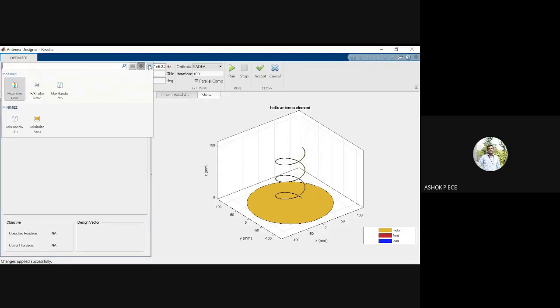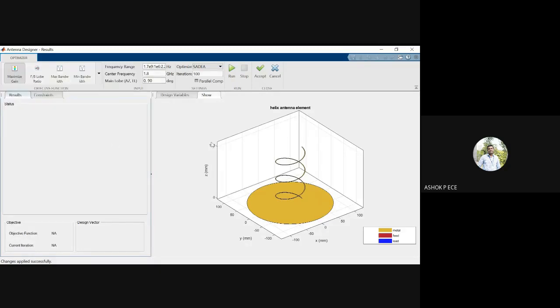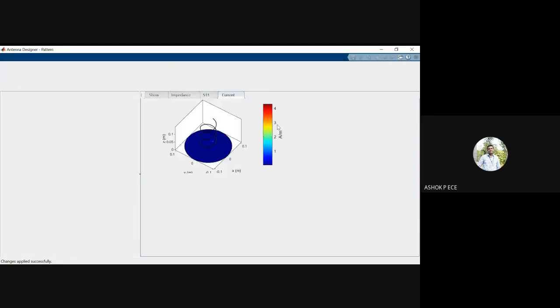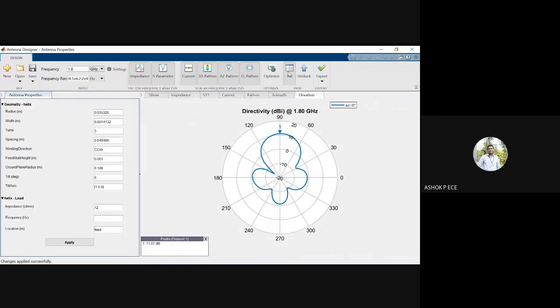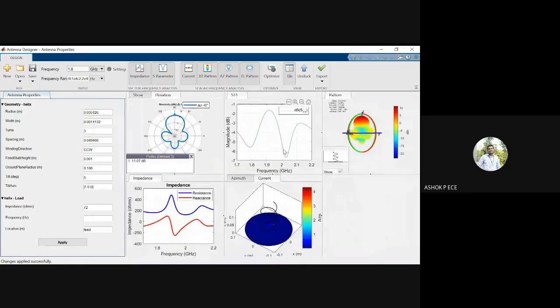So you can have only S11. The S11 is only a major portion of your thing, right? So you have to go for other parameters also. This is all about the antenna parameters. So we have taken one helical antenna for design. You can export all these things to your workspace as a variable. You can export everything. Or if you give export as a script, you can see the coding available.